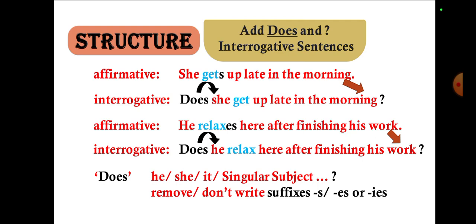Affirmative: he relaxes here after finishing his work. So: does he relax here after finishing his work? "He" and "does" will change their places. Because of "does", "relaxes" will change into "relax", and at the end, in place of the full stop, there will be a question mark. Does he relax here after finishing his work? Here "does" goes with he, she, it, singular subjects, and then a question mark. So we don't write suffixes like s, es or ies; they are removed from the verb.